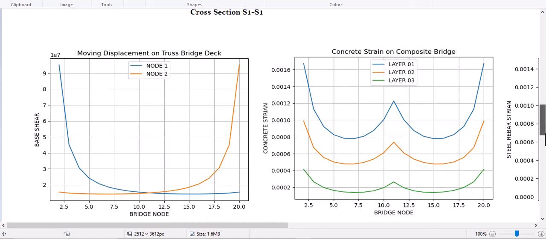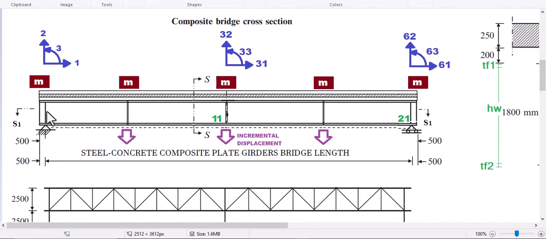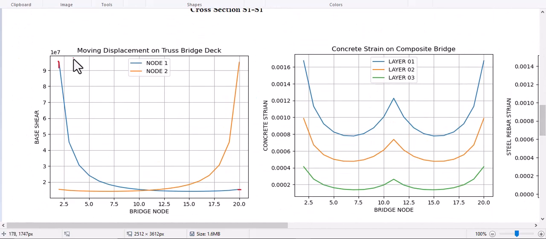You see in here, if the displacement of the structure starts from this point until this point, so in node 1, which I told you, for example, in node 1, base shear is going to be changed like this, and also node 2, it means that the node 21.